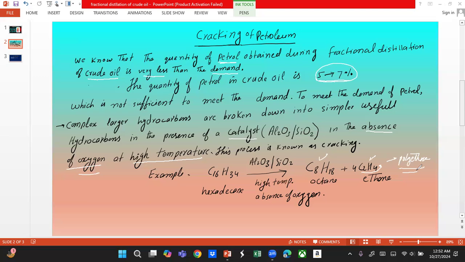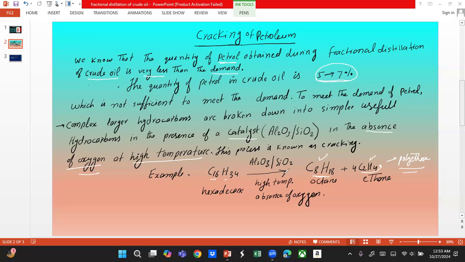Before that, sometimes this equation is given and one of the products is given and the second will be missing. So what you need to do, you will subtract the carbons given to you from this carbon number, similarly hydrogen from this hydrogen number, and what is left will be the answer of the question asked in the form of blanks.